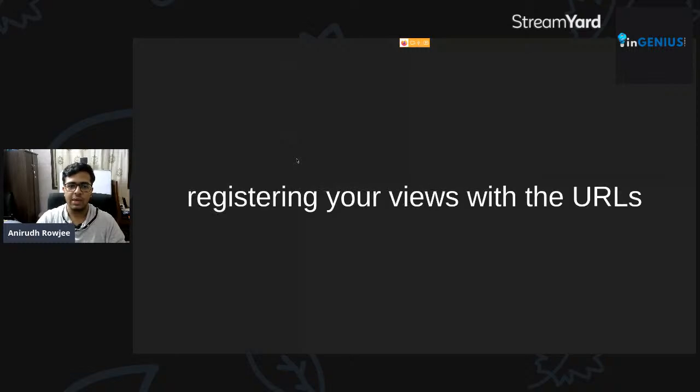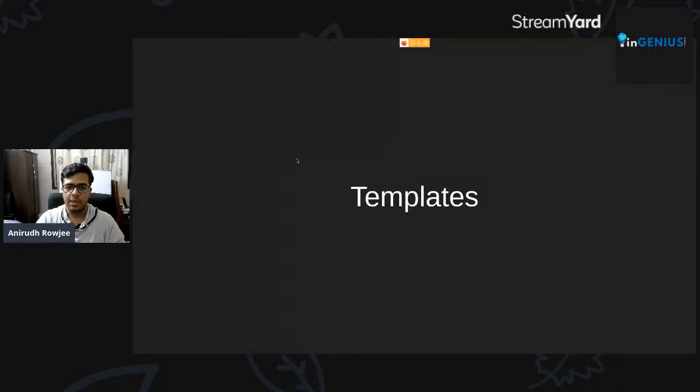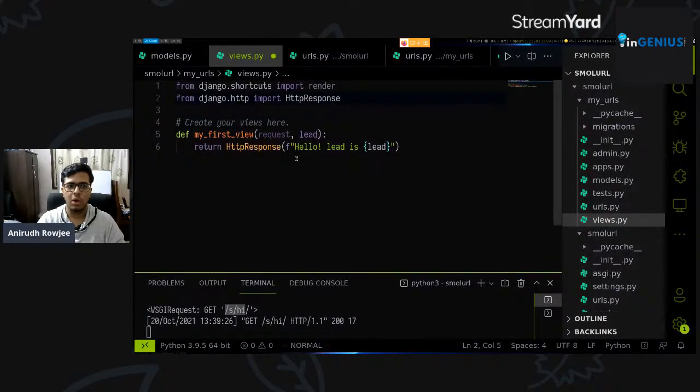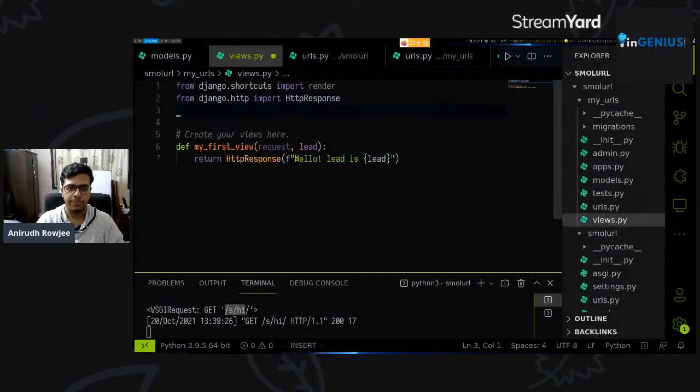So lastly, again, we've done registering our view with the URLs. What we'll do at this point is, instead of going to templates, let me just show you how you can pull data from your database to respond to any request that's coming in. Okay, so in Django, how you interact with your models within the code base itself. Say you have a view function that wants to pull some data from a specific table in the database, right? As you often might, because your views contain your business logic in the MVC framework. So your views will often have to interact with your database to create objects or delete objects, right?